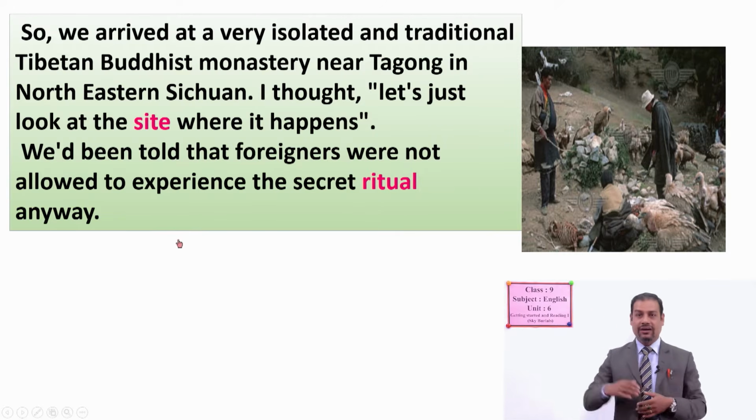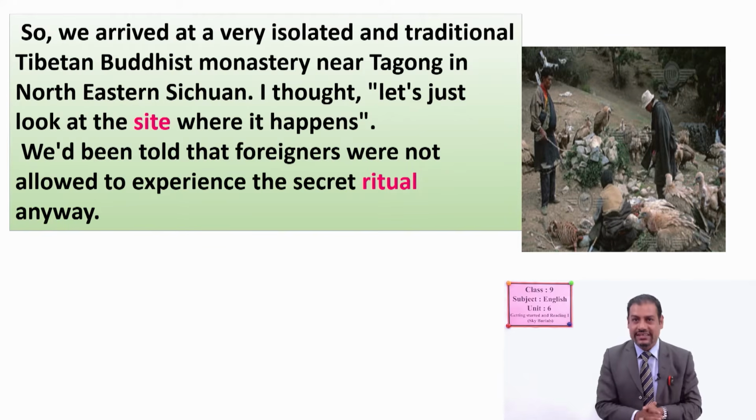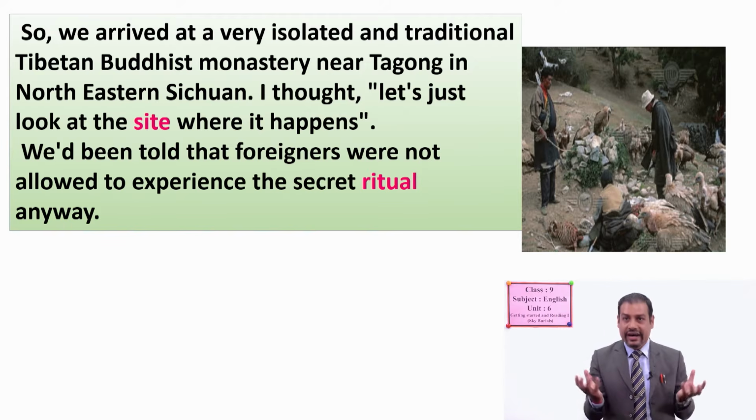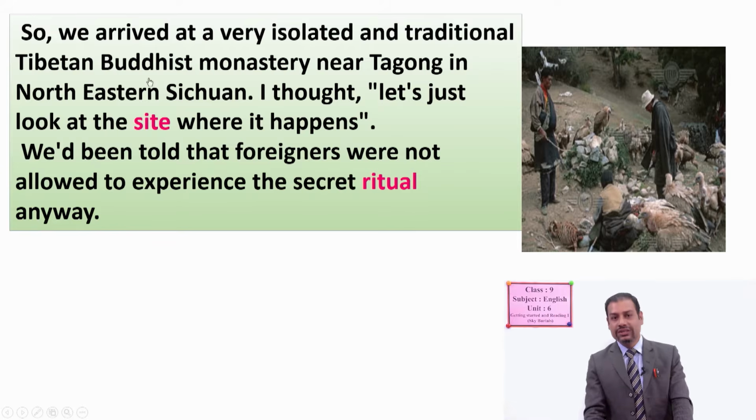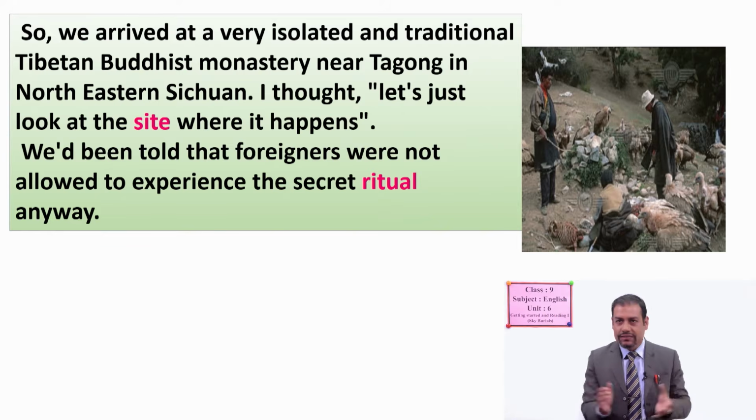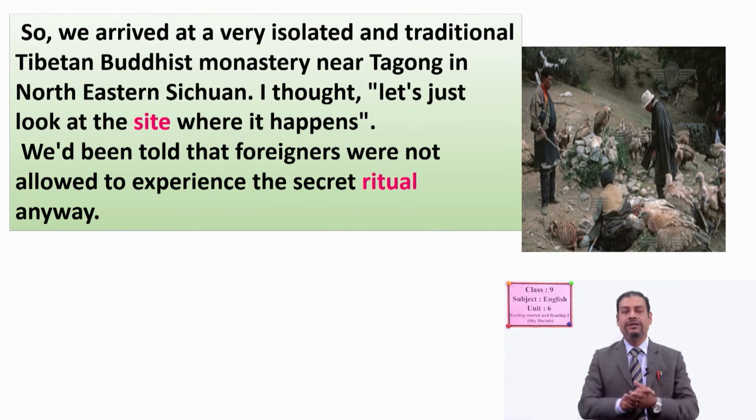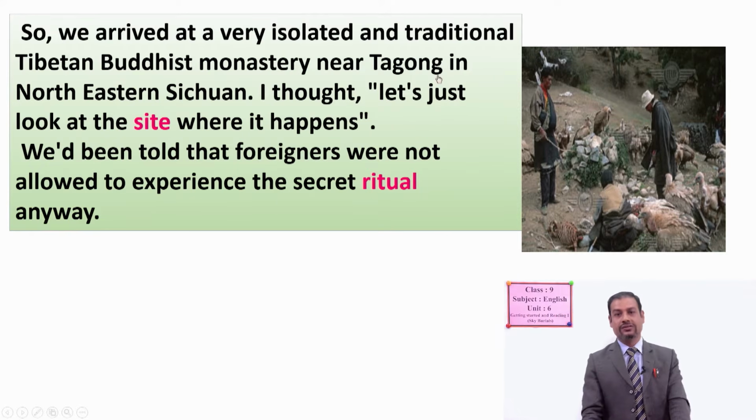So here the visitor also went there, and it was an isolated place, you know. Isolated means alone, it was not crowded, okay. And it was a kind of tradition of Tibetan Buddhists, okay, and there is also a monastery. Do you know the meaning of monastery? Yes, it's a place where Buddhists go to perform different activities, you know. And the name of the place is Togong in northeastern Sichuan.